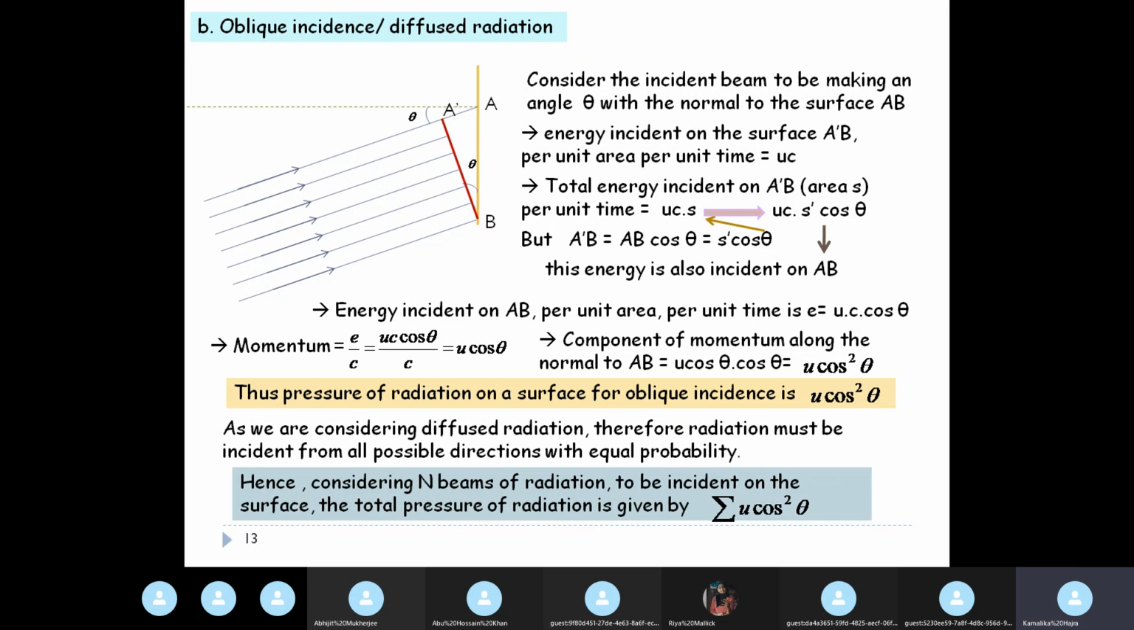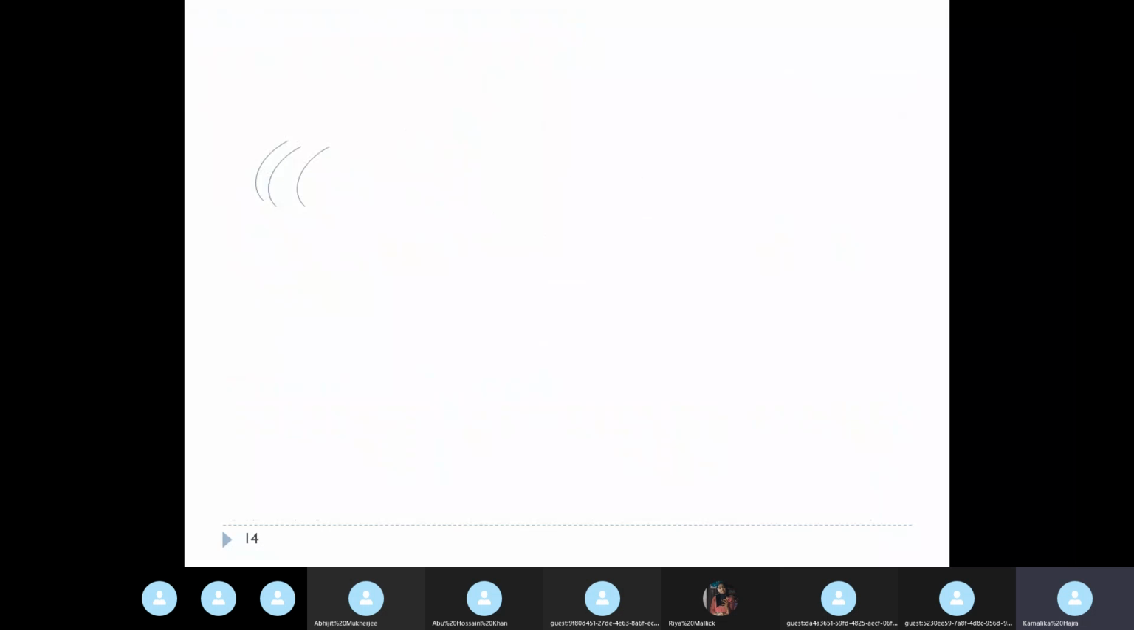So if you consider n beams of radiation to be incident on the surface, then the total pressure of radiation will be given by summation u cos square theta. This is just for a single angle theta, but if you have to consider with equal probability all such angles, then you have to sum over this term, and then for n such beams of radiation, the total pressure will be given by summation of u cos square theta. So now we have to calculate this summation u cos square theta.